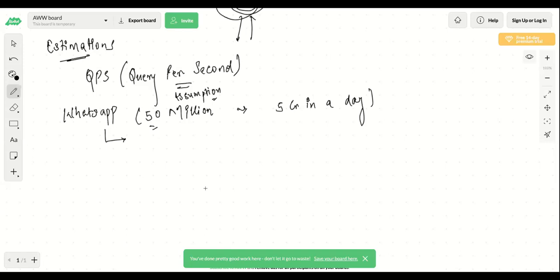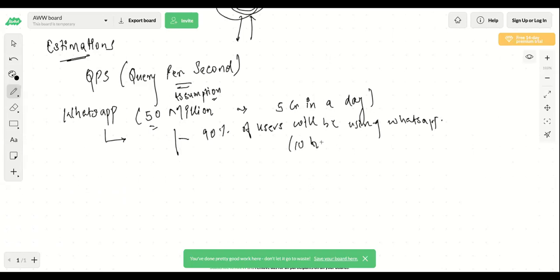So 5 crore people in a day are using it, and most of the traffic you will see is in the early morning, or mostly in the night. So let's consider that there will be peak hours when you will see a lot of traffic. So most of these 50 million users, can I say that 90% of the users will be using WhatsApp in peak hours, correct? And let's say those peak hours are 10 hours.